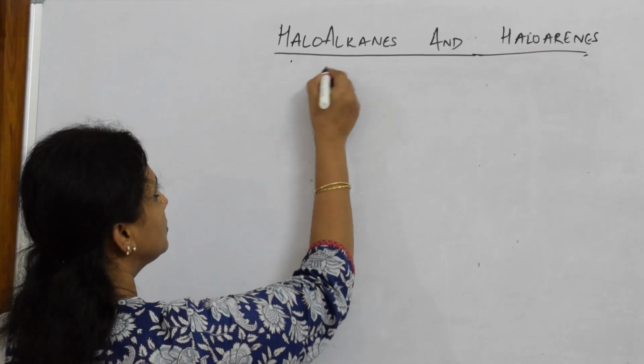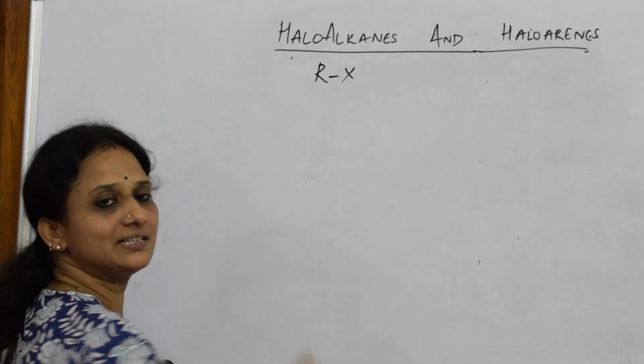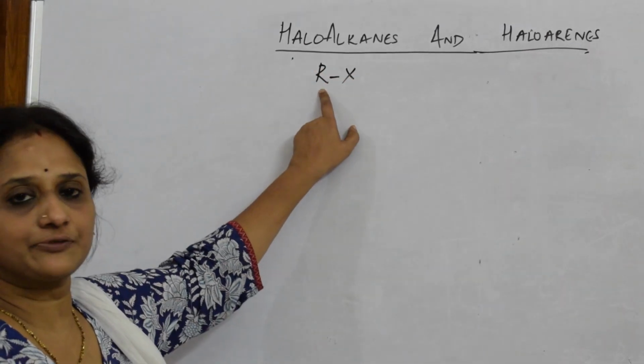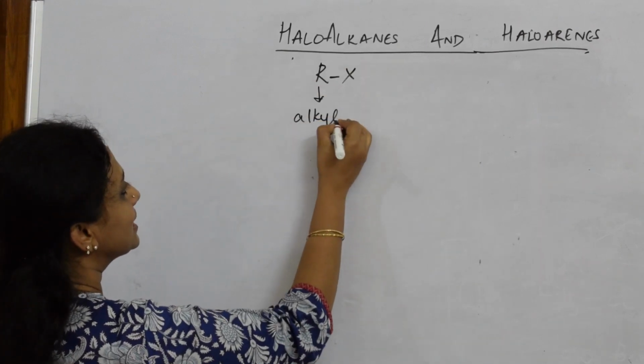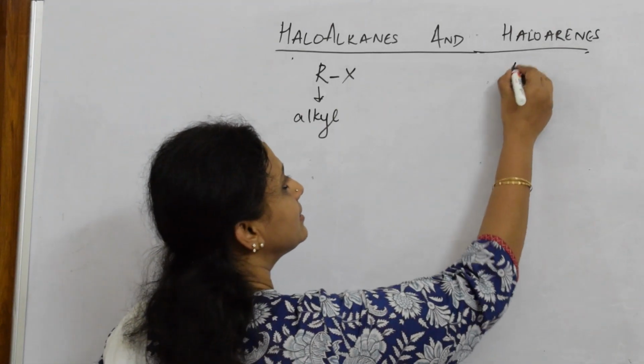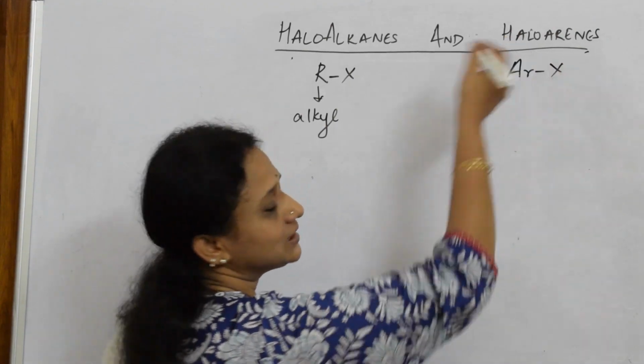Yes. So in my previous video, I just gave you a basic idea. How do I write haloalkanes? I can write haloalkanes as RX. R stands for the alkyl group, from alkane. So this is the alkyl group. And haloarenes, I can write as ArX. So that is the arene group.